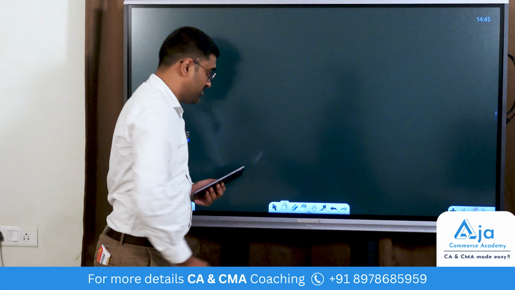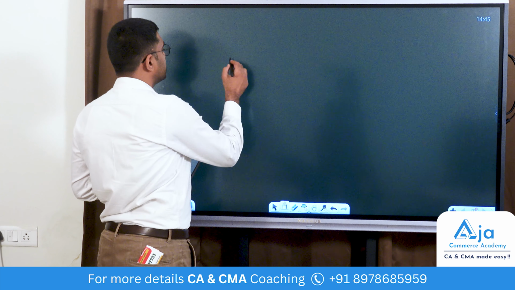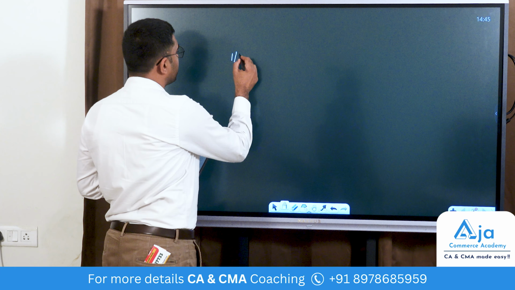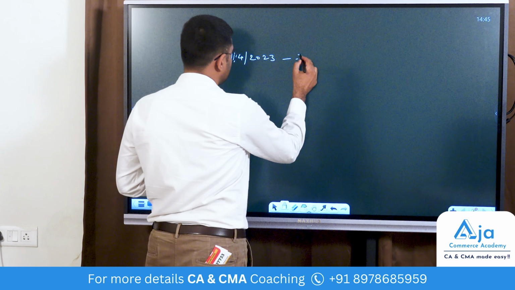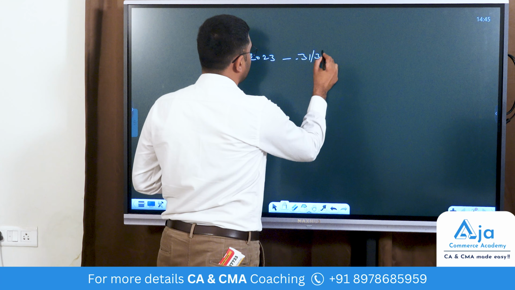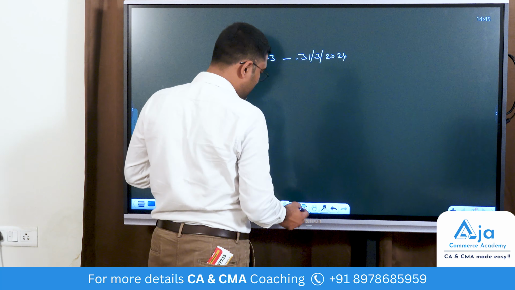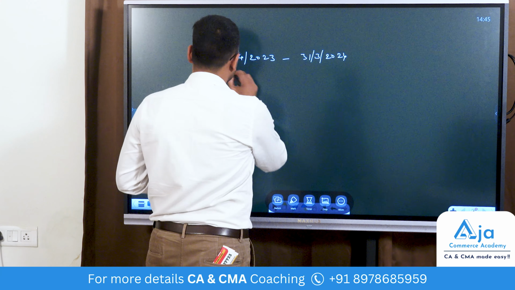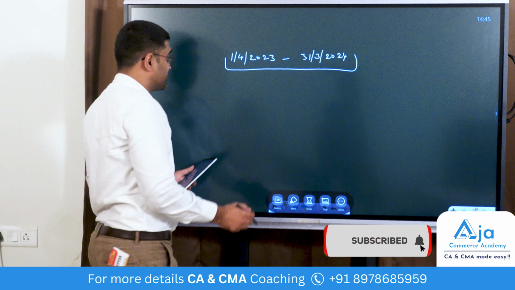In India, the financial statements period will generally be 1st April 2023 to 31st March 2024. But when will you prepare the financial statements for this period?